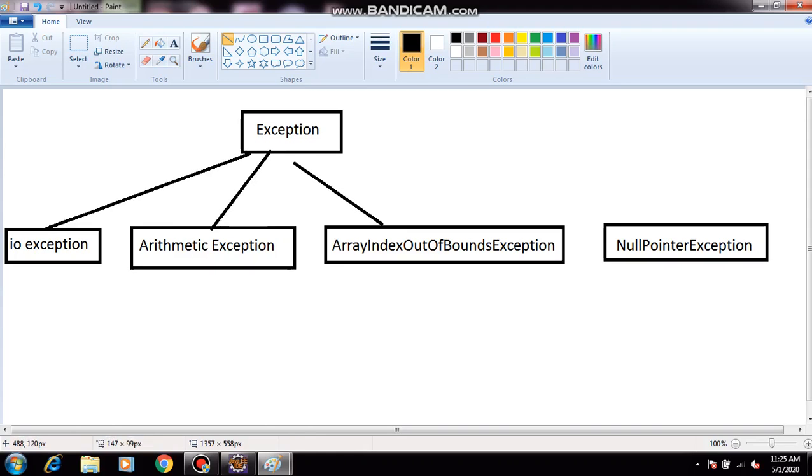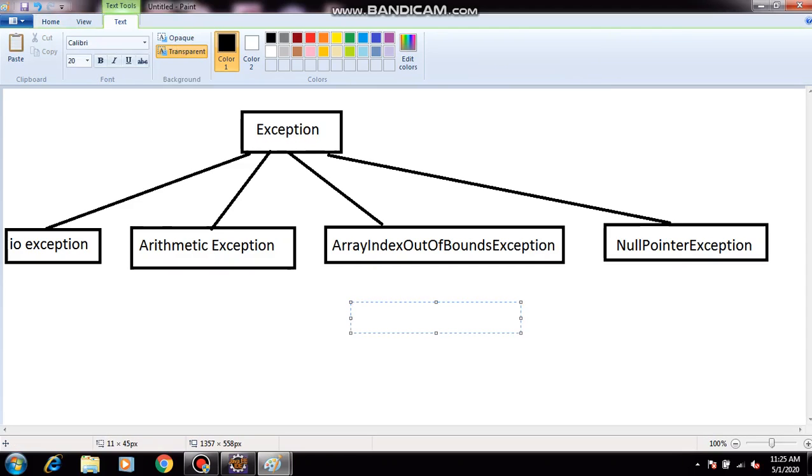Nearly 50 to 100 exception classes exist, but we do not require all of them. According to our program, whatever exceptions we require, we are going to use those exceptions.